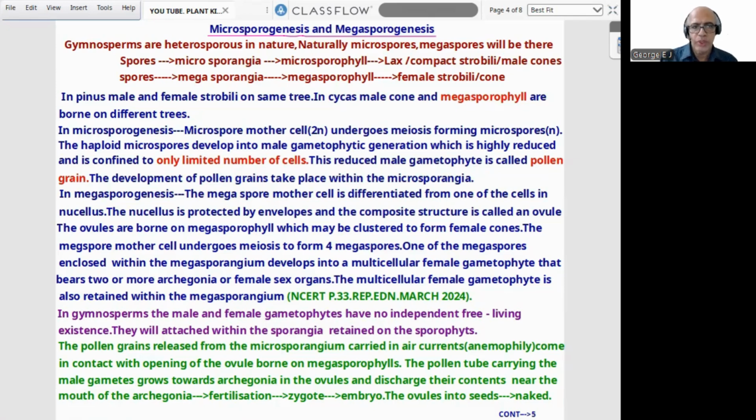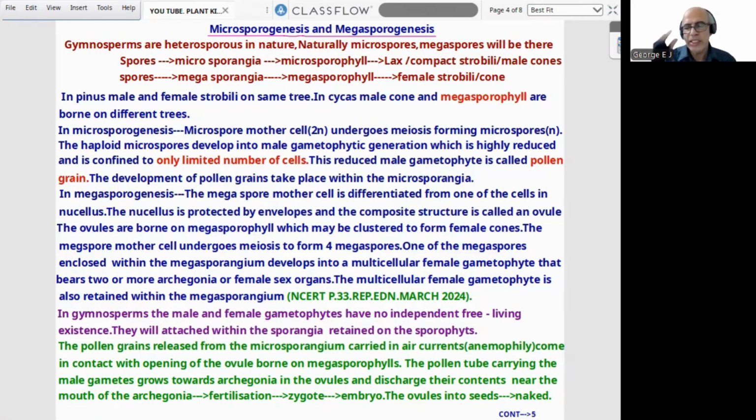So haploid microspores form. Haploid microspores develop into the male gametophytic generation, which is highly reduced and is confined to only a limited number of cells. Highly reduced male gametophyte. This reduced male gametophyte is often called pollen grain. Development of pollen grain takes place within the microsporangia.